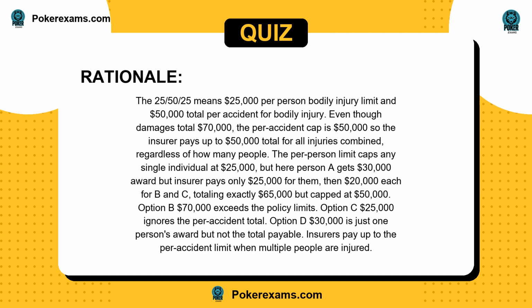The per person limit caps any single individual at $25,000, but here person A gets a $30,000 award, but the insurer pays only $25,000 for them, then $20,000 each for B and C, totaling exactly $65,000, but capped at $50,000. Option B, $70,000 exceeds the policy limits. Option C, $25,000 ignores the per accident total. Option D, $30,000 is just one person's award, but not the total payable.